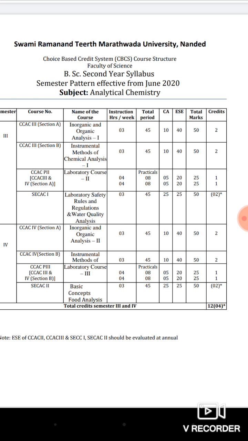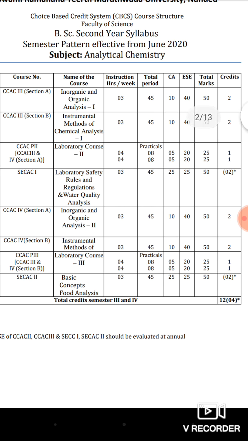Then another paper is included in the syllabus, that is SECAC, meaning skill enhancement course in analytical chemistry. It is titled laboratory safety rules and regulation and water quality analysis. It also has 2 credits. So overall there are 8 credits in the third semester.